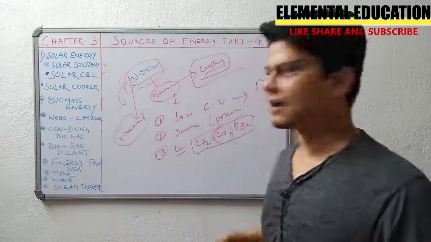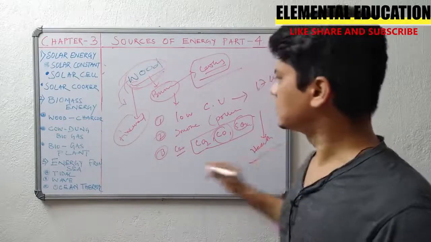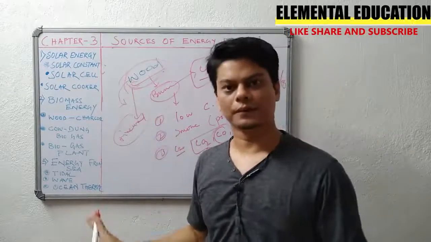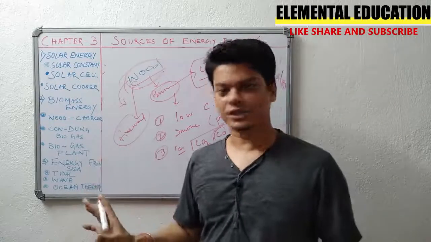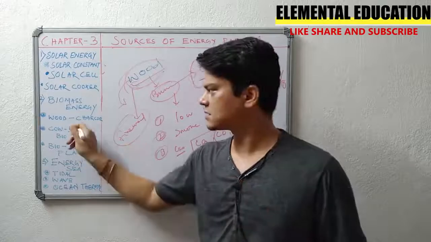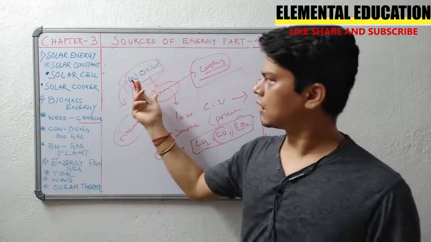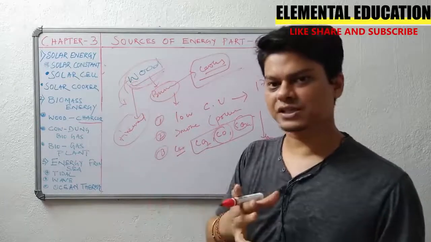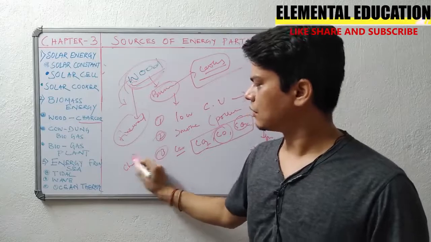That is a challenge to the health of that person. So these are the demerits of wood. But there is an alternative to wood, which is known as charcoal. What is charcoal then? When we take wood and burn it in the deficiency of oxygen, it is converted to charcoal.